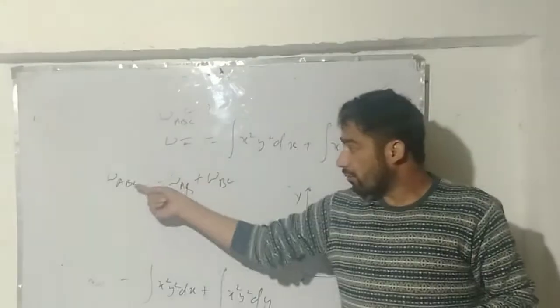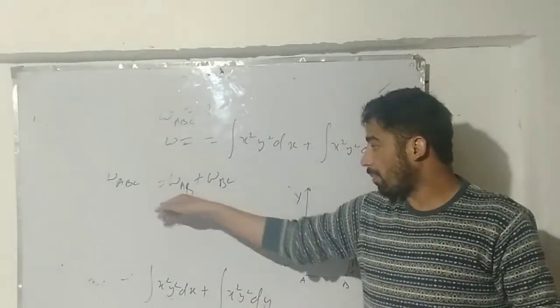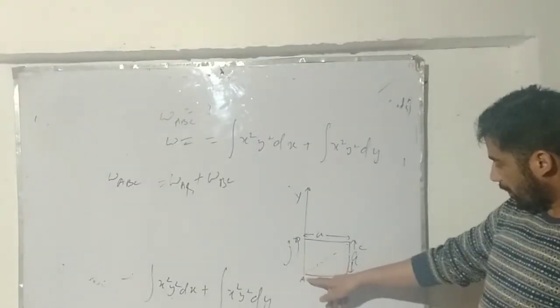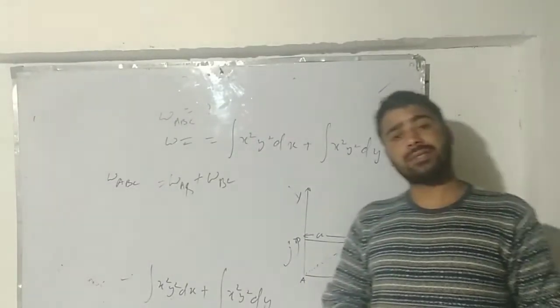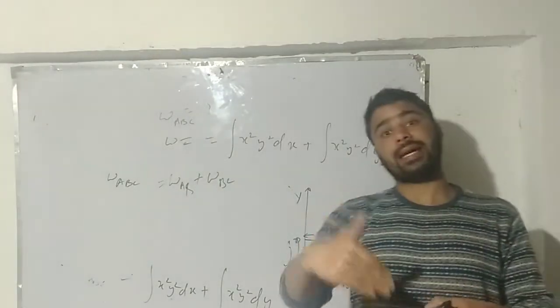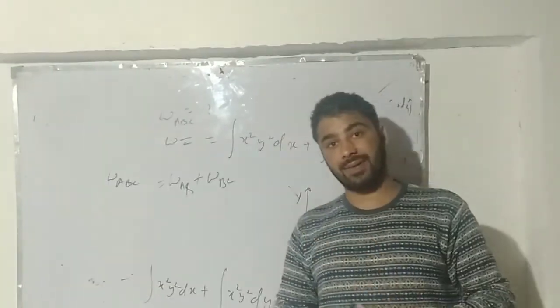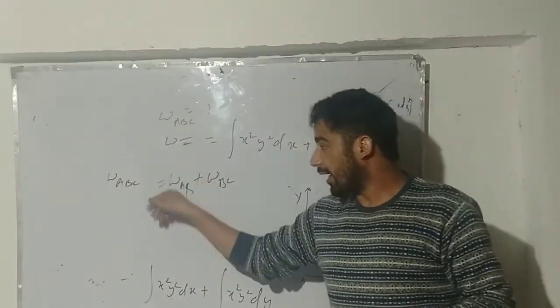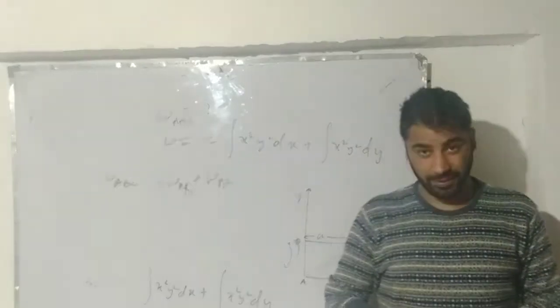We can just break this whole path into two linear paths. As I told you before, the path ABC is piecewise linear. It's not linear as a whole, but its segments are linear. Work done along AB plus work done along BC, in aggregation, gives the work done along ABC.